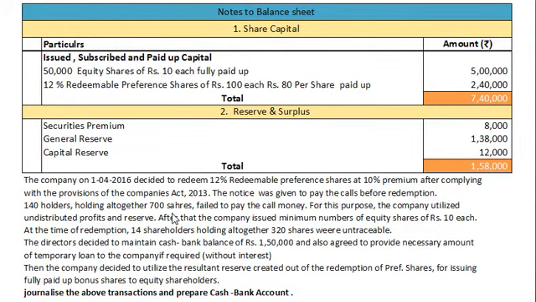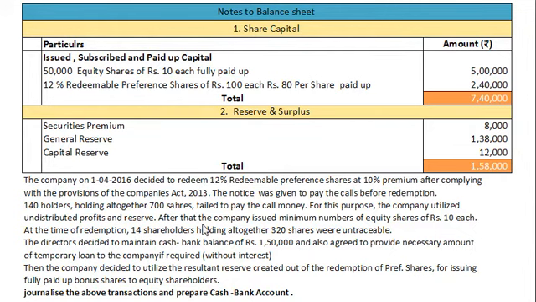My dear students, for undistributed profit, here we have only one free reserve, that is general reserve, amount rupees 1,38,000. This 1,38,000 will be used for redemption of preference share capital, and securities premium will be utilized to write off or provide premium on redemption of preference shares.